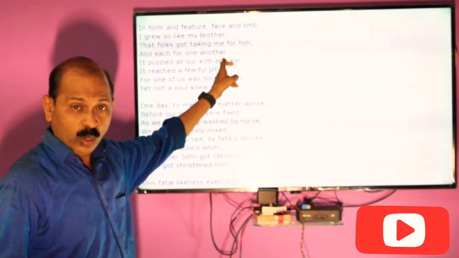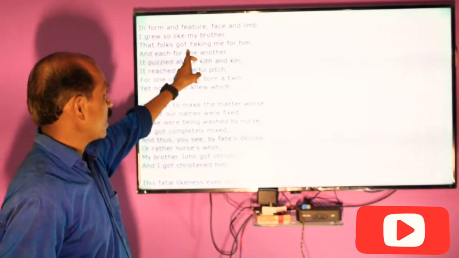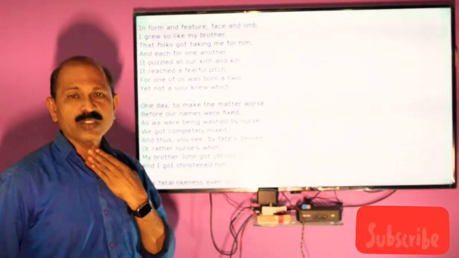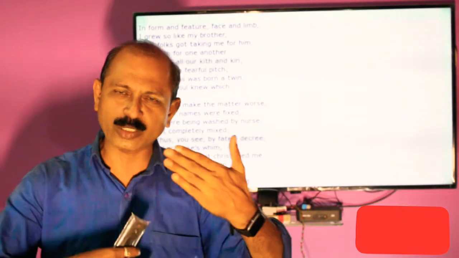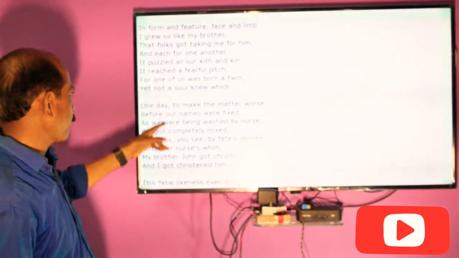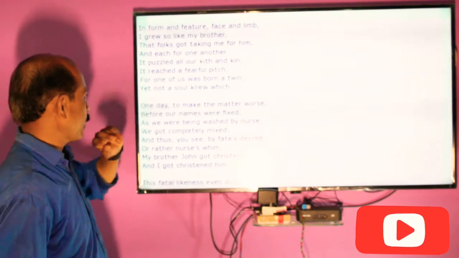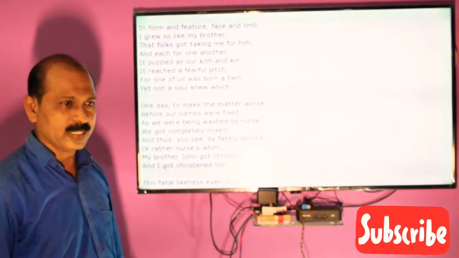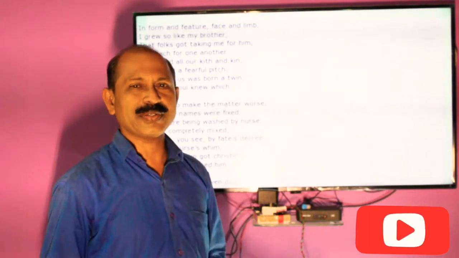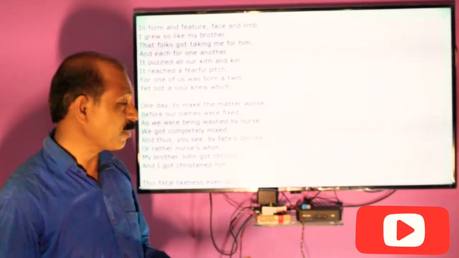What do the people consider about him? They consider me for him. So for example, the poet stands for John and John stands for the poet, and each one for another. It puzzled all our kith and kin. Dear friends, puzzled stands for confused, unable to detect, unable to find out.